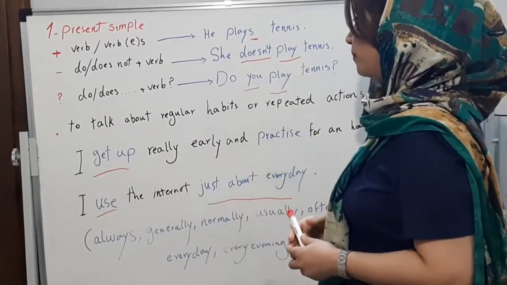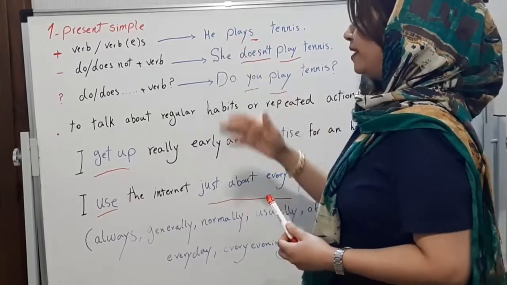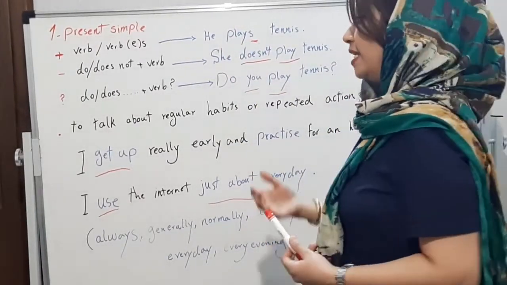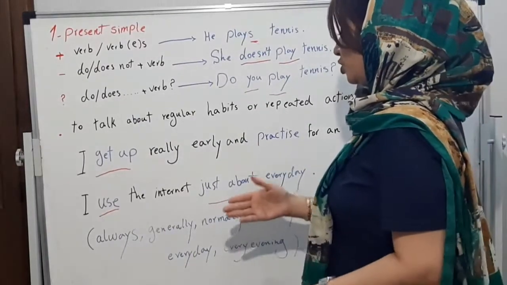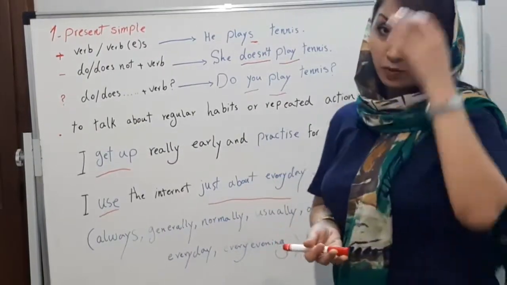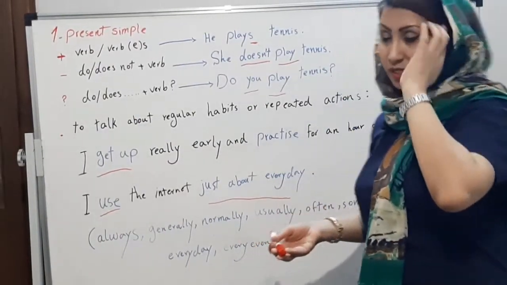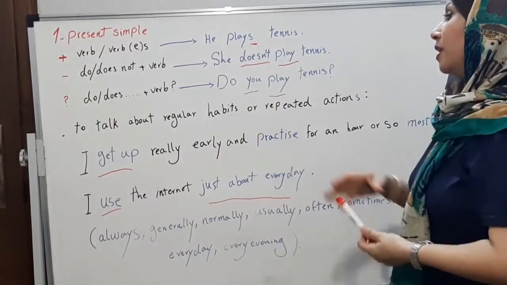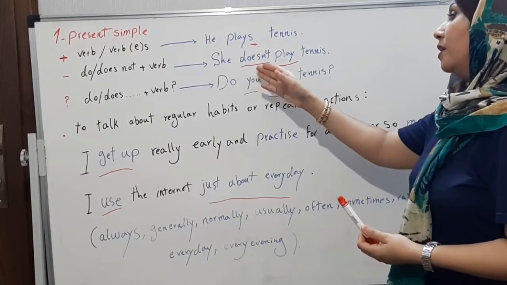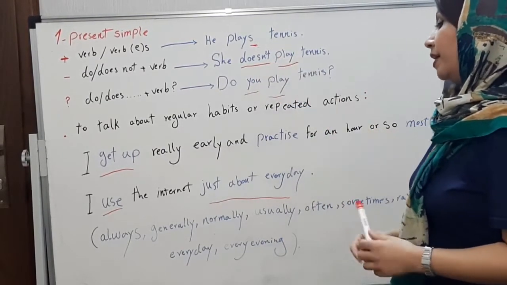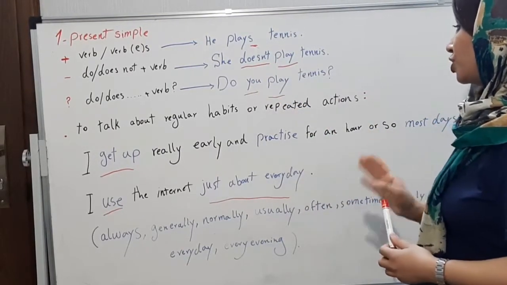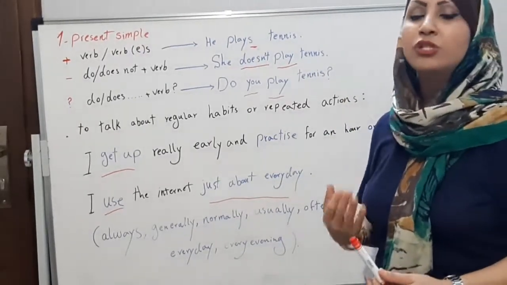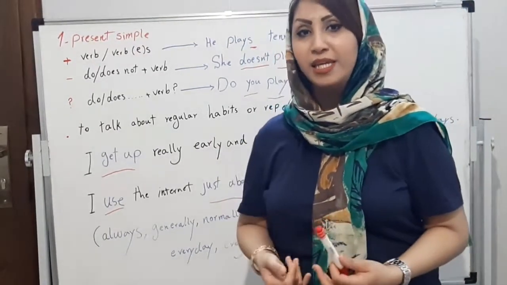We can say he always plays tennis, or he generally plays tennis. We use adverbs of frequency before the main verb. And in the negative form we have doesn't and play. We can say she doesn't usually play tennis.